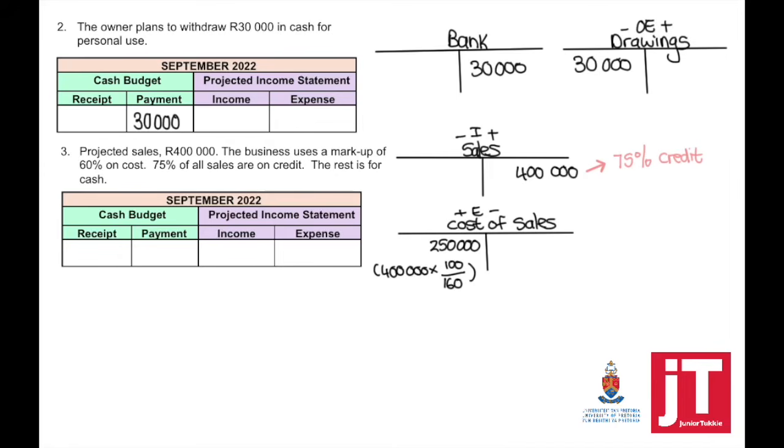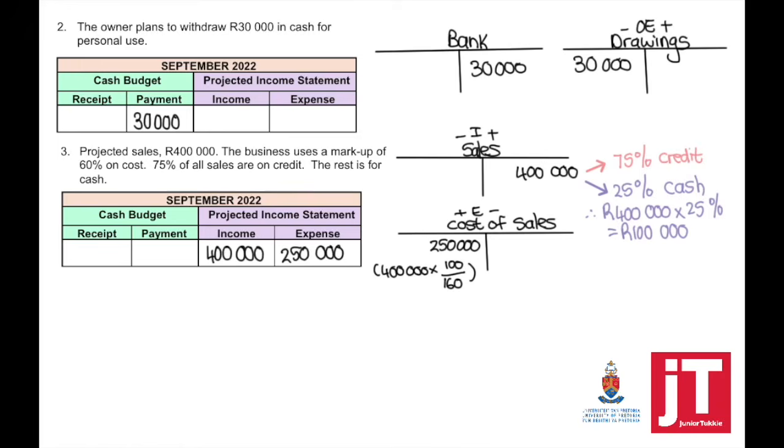Now, very important, 75% of sales is on credit, which means 25% is cash. So when we're now completing this, 400,000 is my total projected income, my total sales. My cost of sales, we've calculated 250,000.